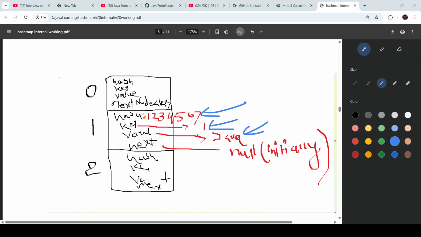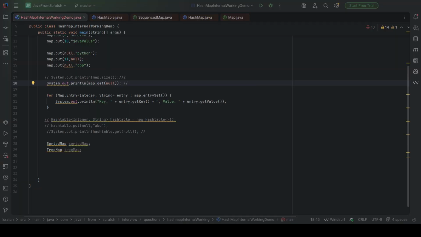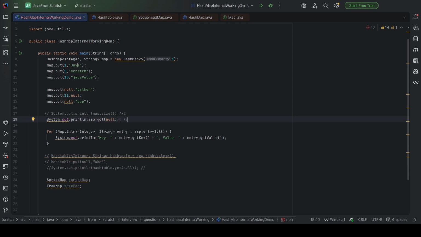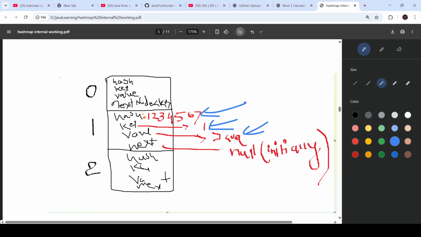So where are all these things coming from? Let's go to our IntelliJ and check it. Okay, so 1 and Java. First of all, we try to put 1 and Java, right? So at that time, it will calculate the hash.